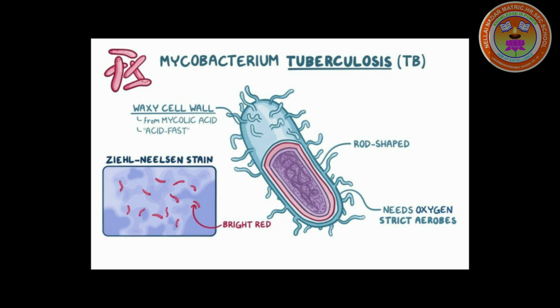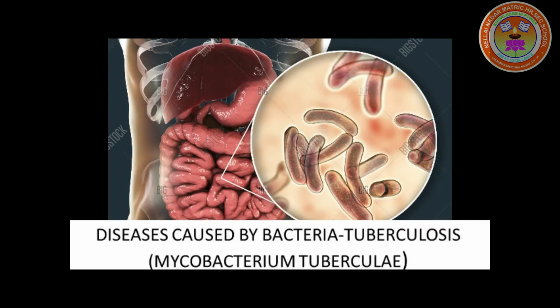How to prevent and to treat this disease? You have to take BCG vaccination and regular medication like DOT.